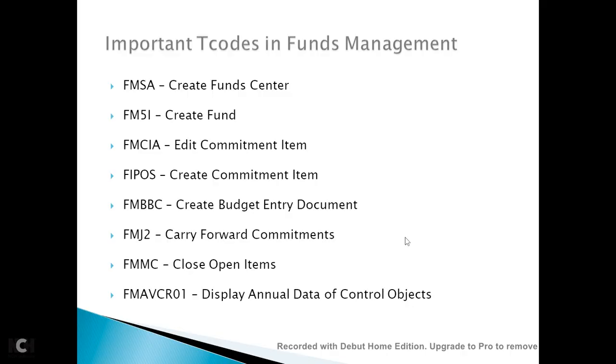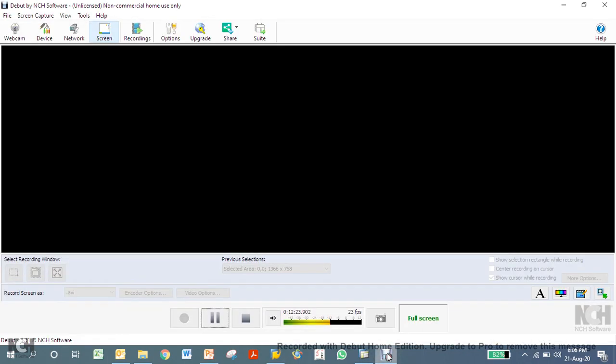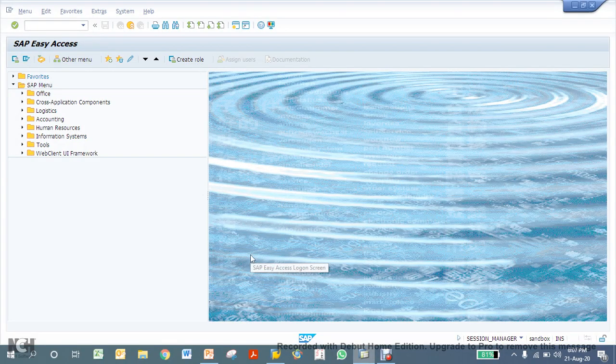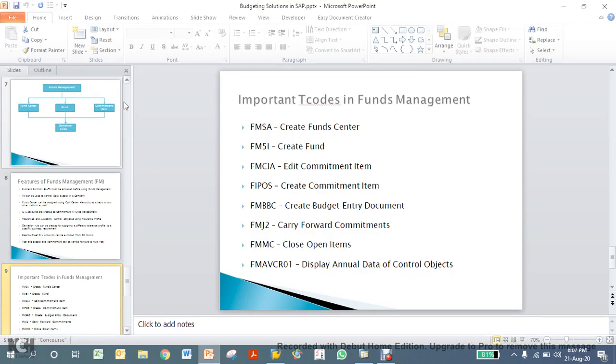So now I'll take you to SAP. We start first with the investment management related solution. I'll run through a complete cycle, like the one I showed you earlier.